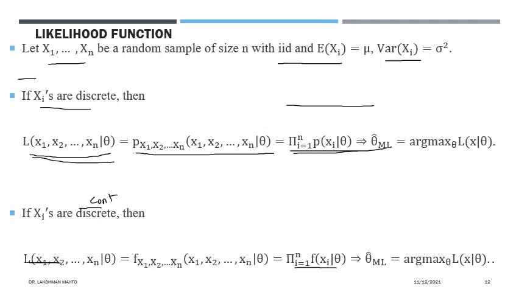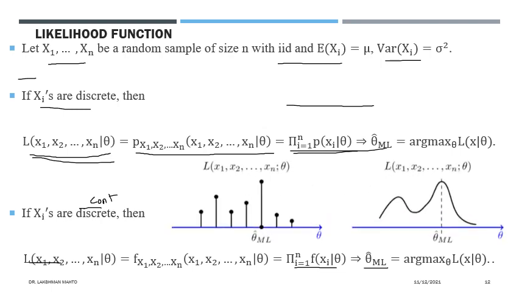Xi's are given to us, these are fixed, theta is unknown. We maximize this likelihood function with respect to theta, and in that process we get the argument theta cap ML, the maximum likelihood estimate of parameter theta. So this is the case of a continuous random variable, and the earlier one is the case of a discrete random variable.